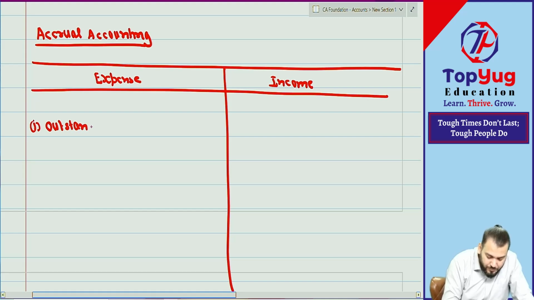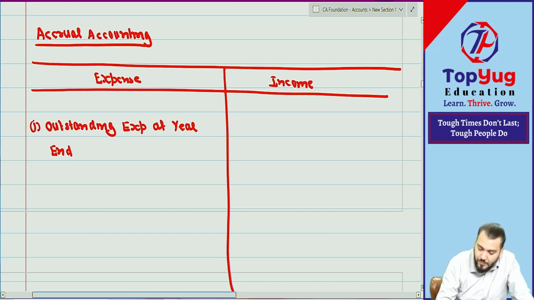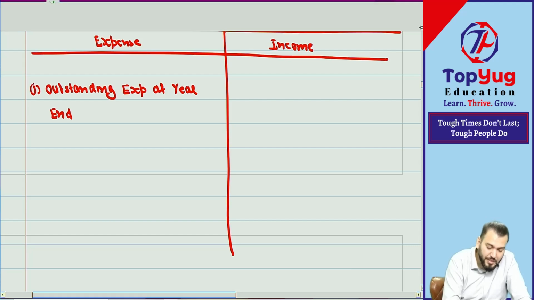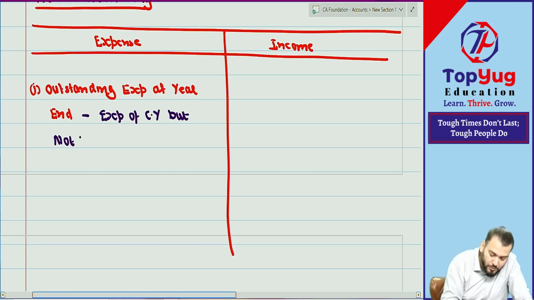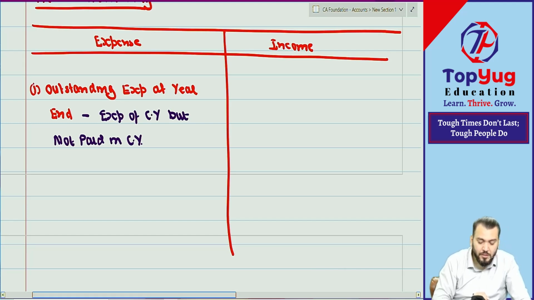So first write down outstanding expense at year end. What does year end mean? It is the expense of the current year, but not paid in the current year.